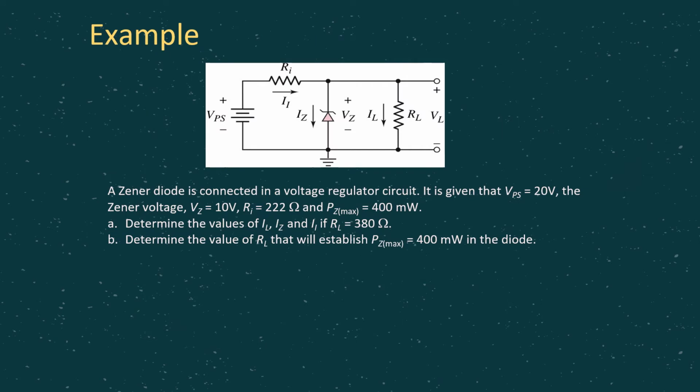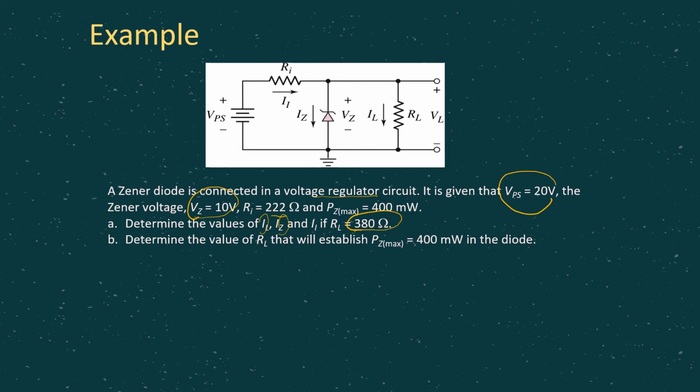Let's have a look at this example for you to better understand the voltage regulator circuit. As can be seen from here, a Zener diode is connected in a voltage regulator circuit. VPS is given as 20 volt, VZ is given as 10 volt, Ri is 222 ohm, and PZ max is given as 400 milliwatt. Then you have to determine the values of IL, IZ, and II if RL is 380 ohm.